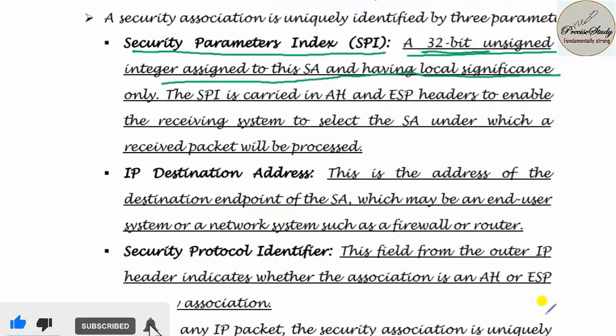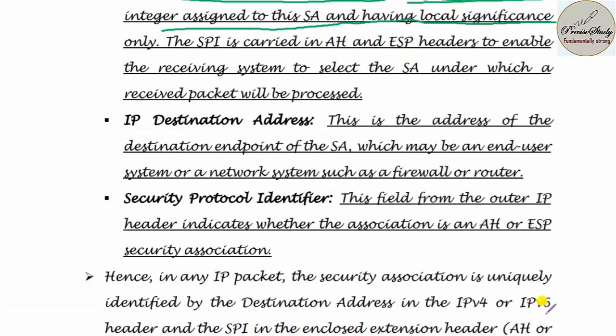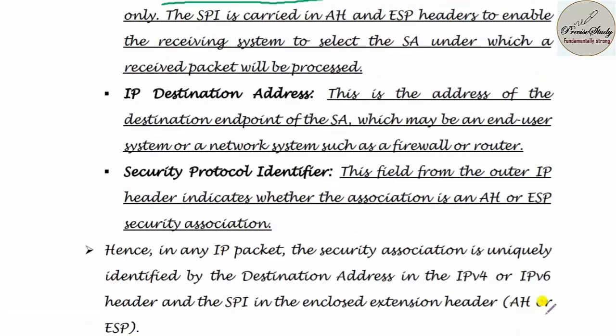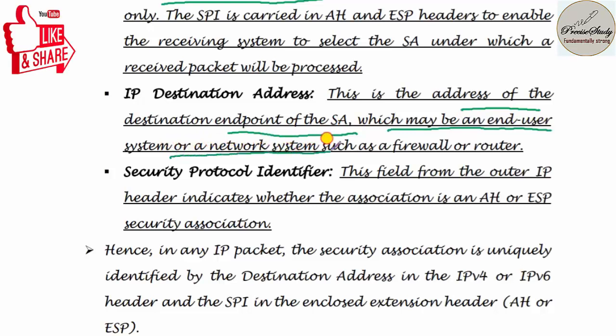Next, let us talk about the IP destination address. What do we mean by IP destination address? This is the address of the destination endpoint of an SA, which may be an end user system or a network system such as a firewall or router. Next, let us talk about the security protocol identifier. This field from the outer IP header indicates whether the association is an AH or ESP security association.